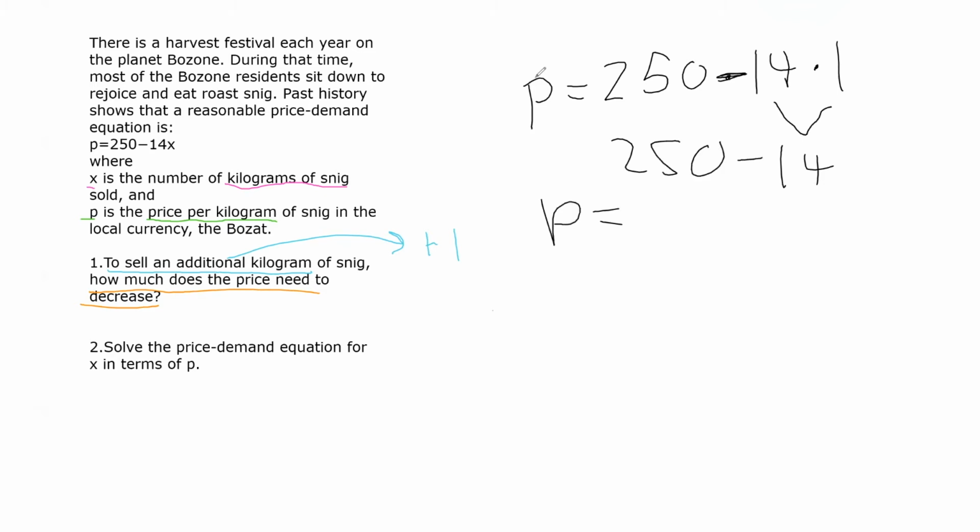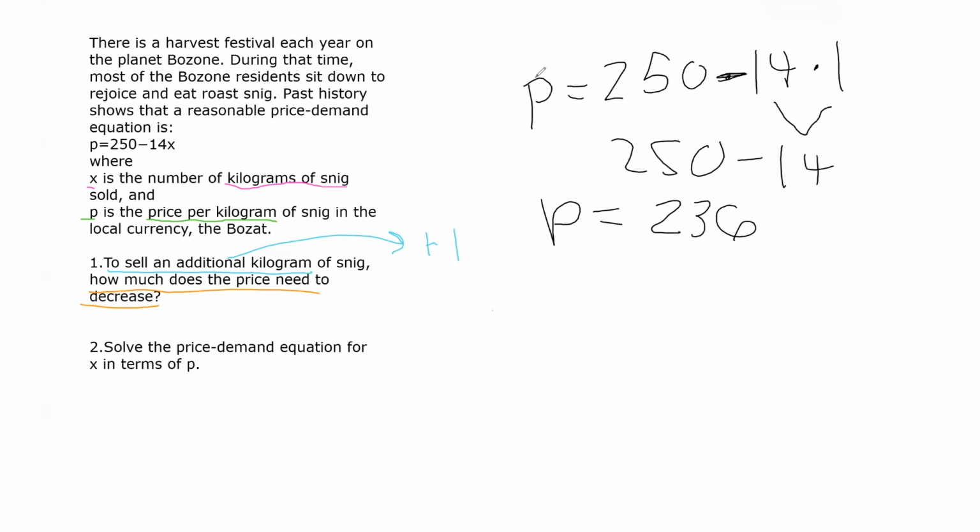Our price is 236. 250 minus 10 is 240. 240 minus 4 is 236. But I always check with a calculator because, like I said, math is hard. 236. Woot!